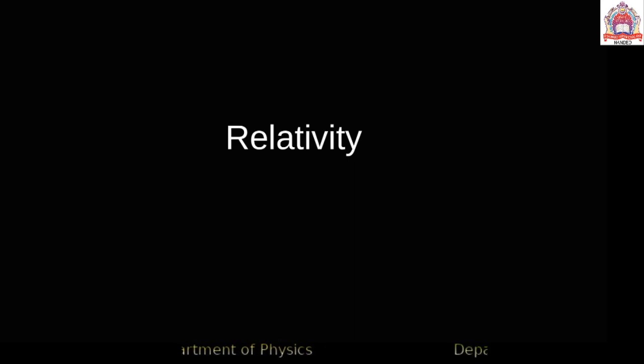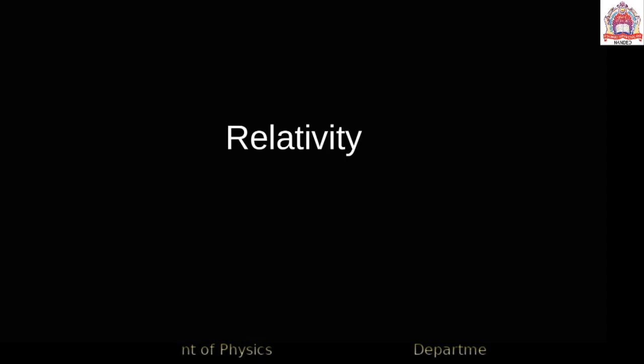If the position of a body changes with time, we ordinarily say that the body is in the state of motion. And if its position does not change with time, it is said to be at rest. There may be two kinds of rest and motion. One is absolute and the other is relative.